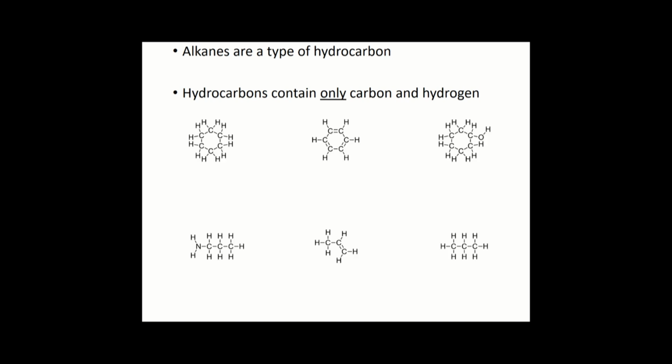So here's 6 different chemicals, and if you pause and have a look at the definition and have a look at them, you should be able to eliminate some of them which are not hydrocarbons. And they're fairly obvious. We have one which contains an oxygen atom, and that's this one here. And we have one which contains a nitrogen atom as well, and that's this one here. The rest of them are hydrocarbons, but they're not all alkanes. We need to go a little bit deeper.